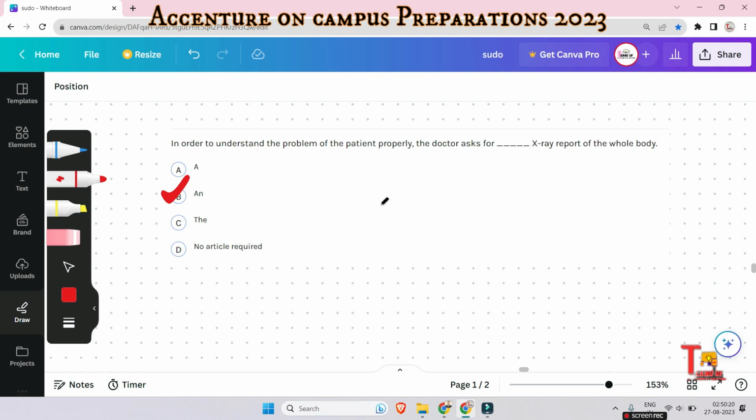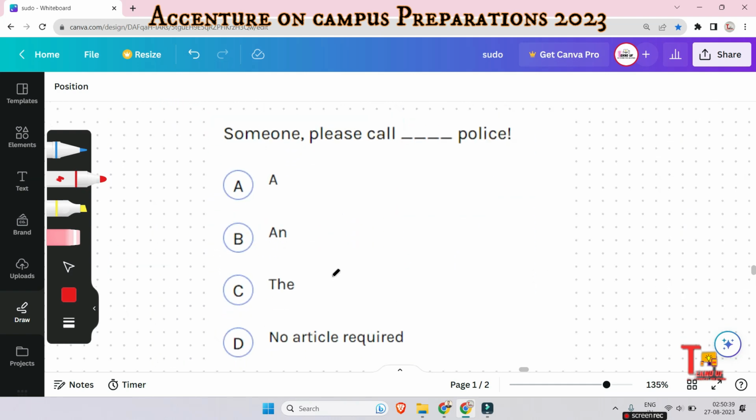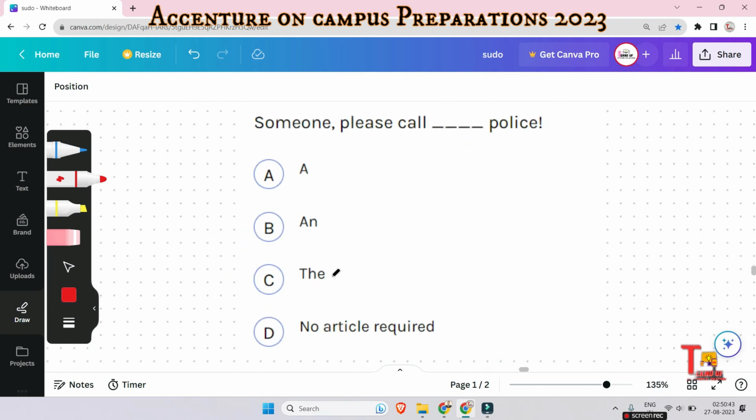Because the indefinite article an is used before words that begin with a vowel sound. In this case, X is pronounced like EX, right? EX. So this is treated as a vowel, right? So an is the answer. So next question is, someone please call dash police. This is a very easy question. I should not answer. Though I am answering, the answer is actually the police, right?